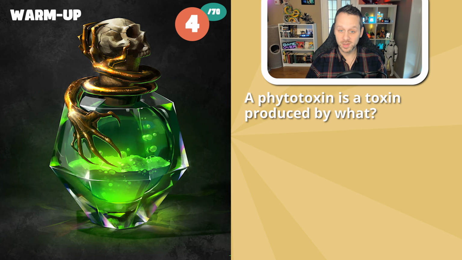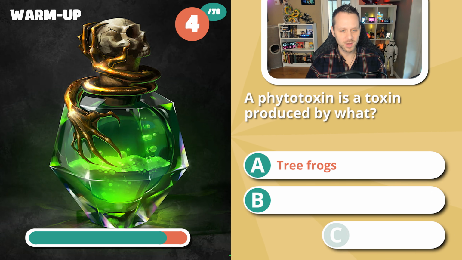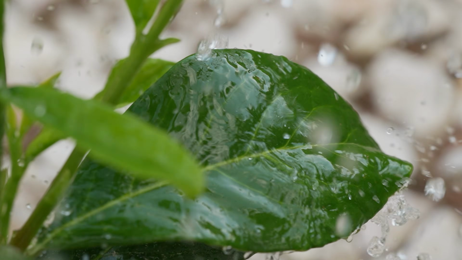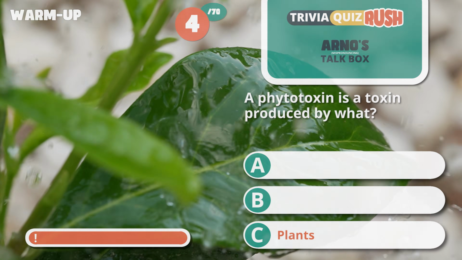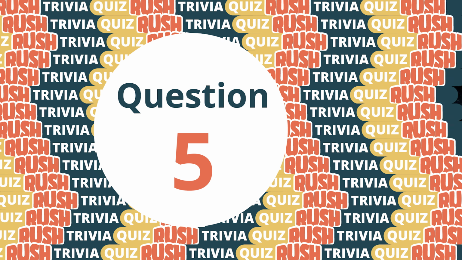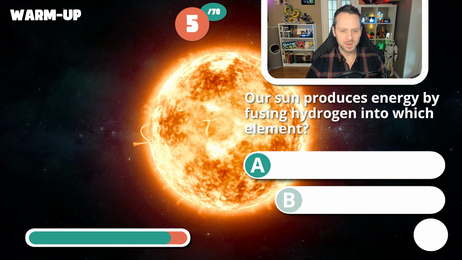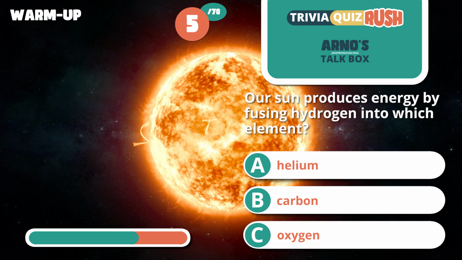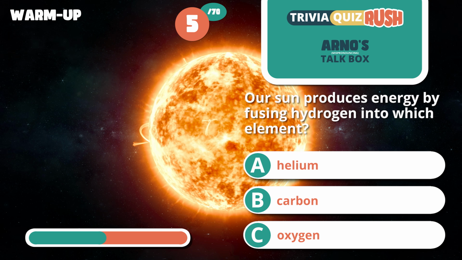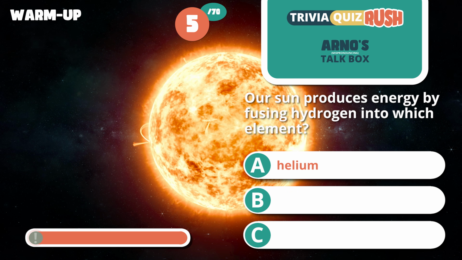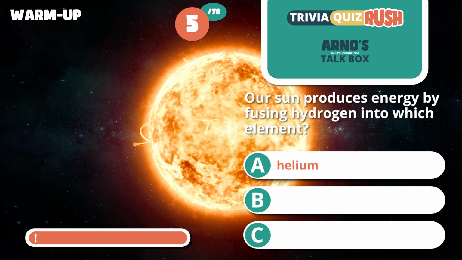4, a phytotoxin is a toxin produced by what? Tree frogs, snakes or plants? And that one is plants. 5, our sun produces energy by fusing hydrogen into which element? Helium, carbon or oxygen? And the answer is helium.